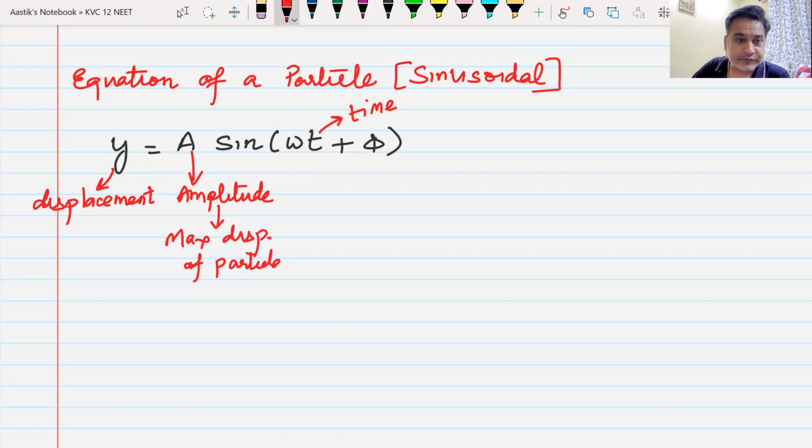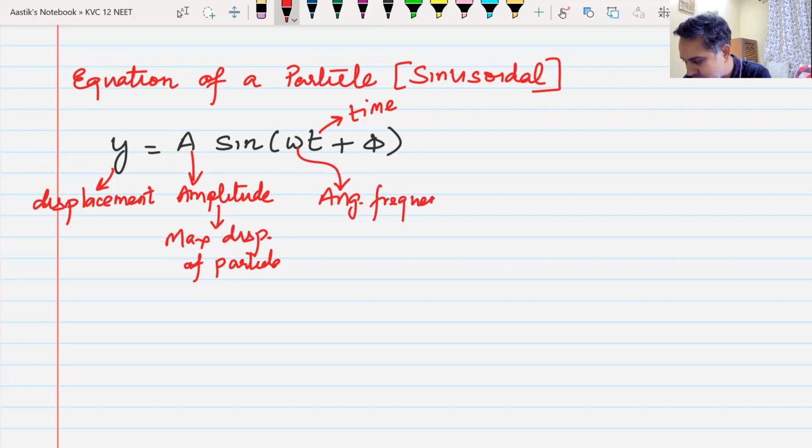Time. T is time. Everyone understands this? T is time? Yes, sir. Okay. What is this omega here? We've understood T is time. Well done. What is this omega here? Don't know, sir. Okay. Omega is known as angular frequency.